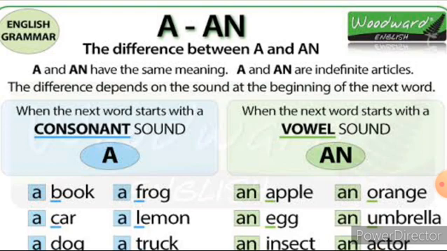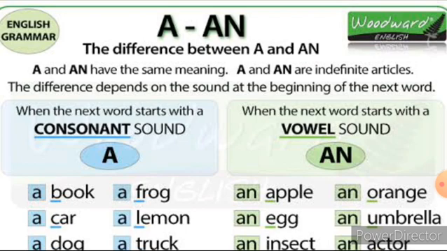So listen, children, both the articles a and an are used before a singular noun. You have to use only the articles a and an before a singular noun. If the singular noun produces a consonant sound, we use the article a. If the singular noun produces a vowel sound, we use the article an. So this is the difference between these two.